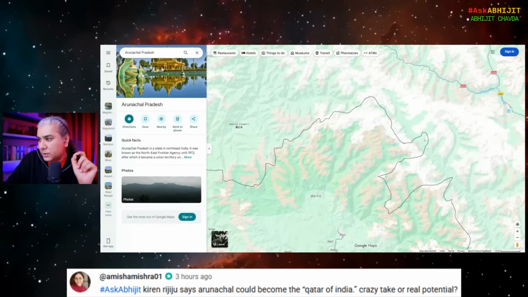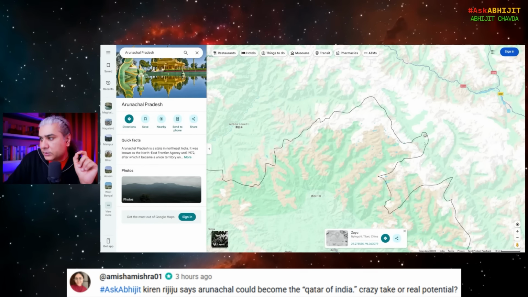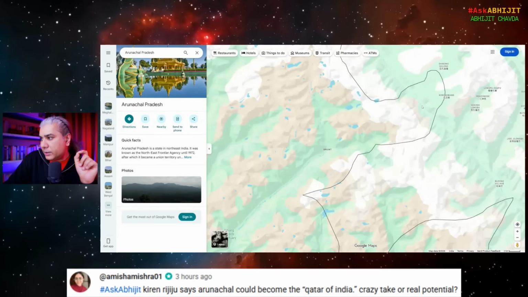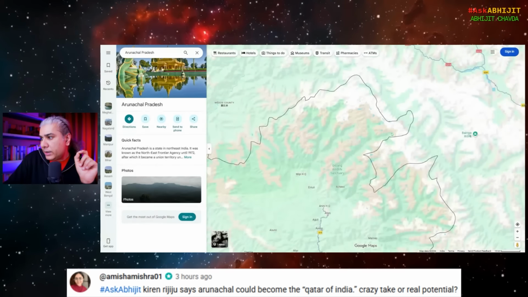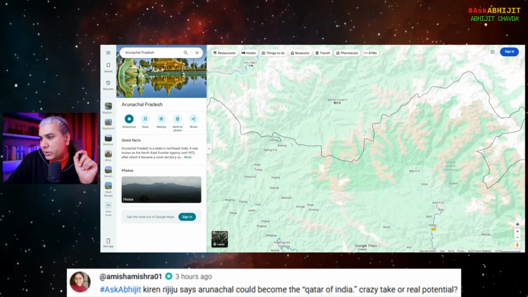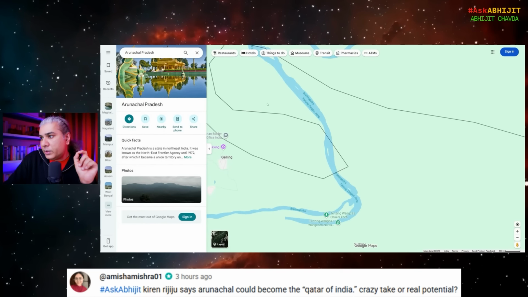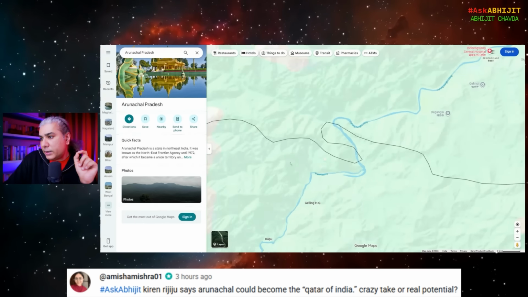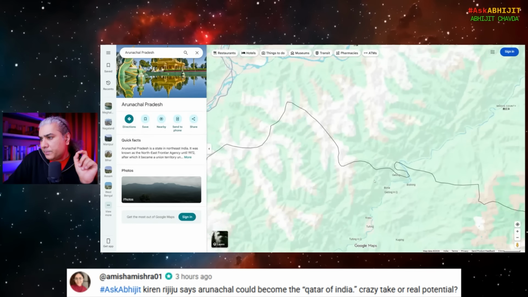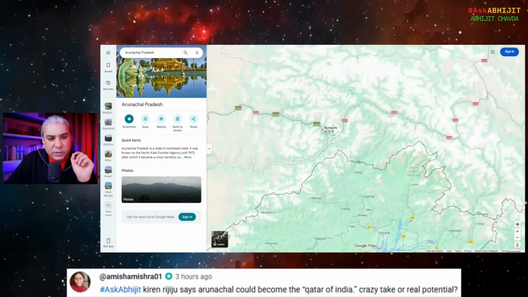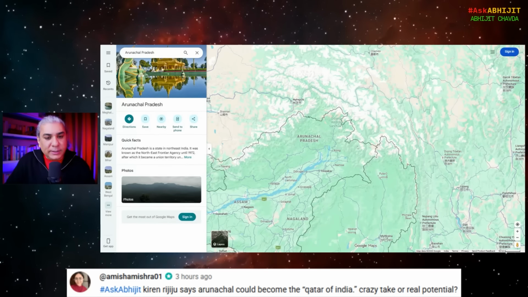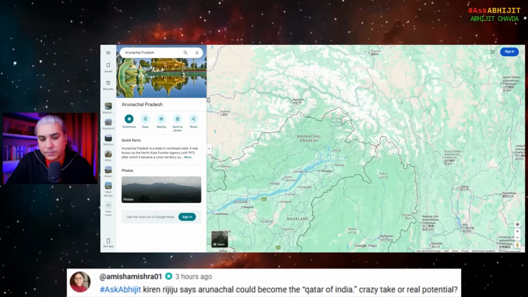Look at this. Let's see what it says here. It says Tibet, China, in Indian territory. This is really interesting. What about here? Unavailable. But closer to the borders, it will say Tibet, China. Here is Indian territory. Here, it says Tibet, China. What about here? Unavailable. Would you believe it? This is what Google does. It shows Indian territory as Chinese territory. Now coming back to Amisha's question.